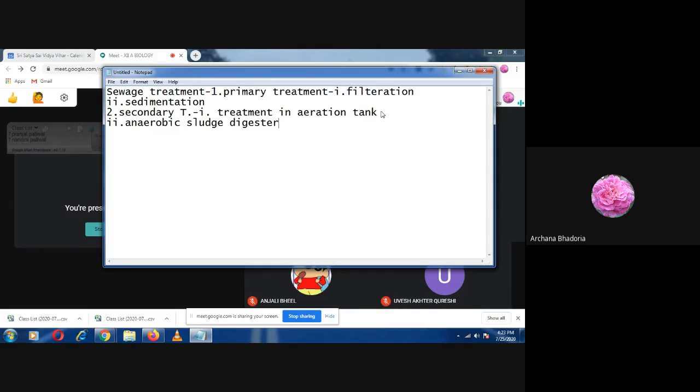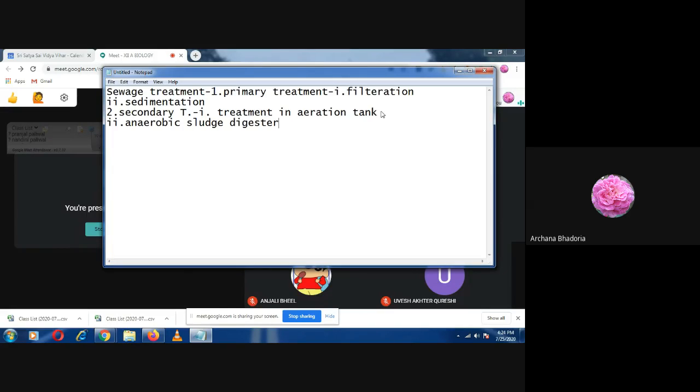Now the other type of bacteria and fungi will feed on that waste and release methane gas, hydrogen sulfide, and carbon dioxide. You know these gases will be used for another purpose, as biogas. You all know that. The methane gas is highly inflammable, so it will be used as fuel. And the rest of the effluent from that sludge digester will then be released into the water bodies.